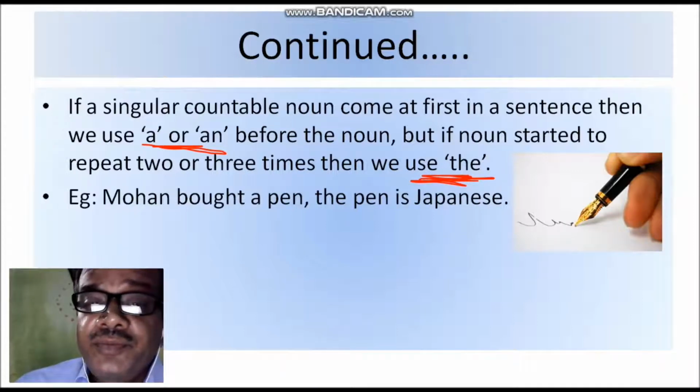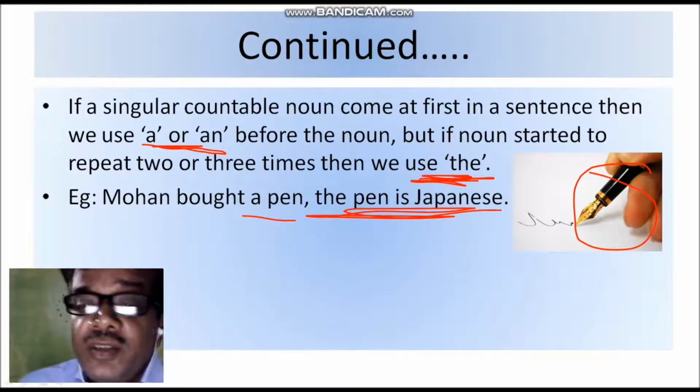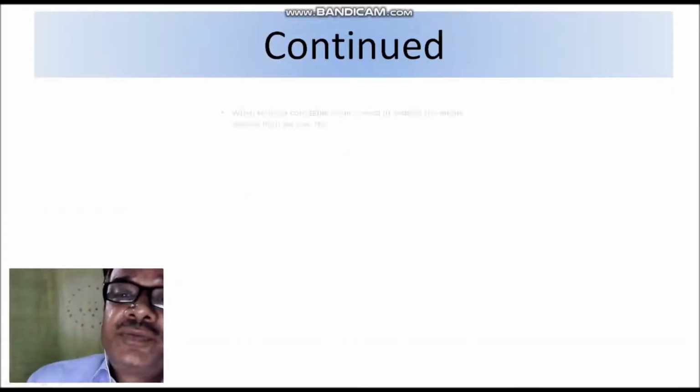For example, Mohan bought a pen. You are looking, Mohan bought a pen, the pen is Japanese. First time pen is used, so we have used here the indefinite article, but the pen is just repeating in this sentence, so we have used the definite article.